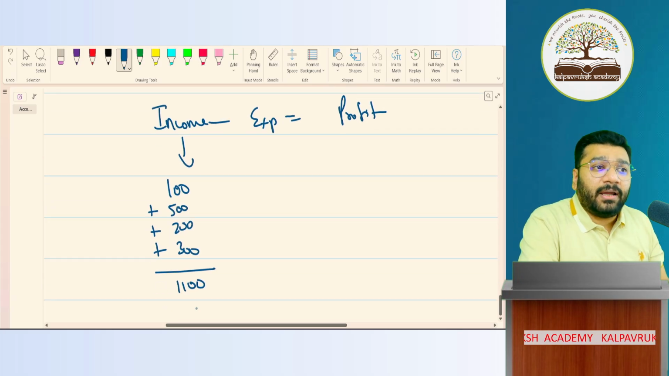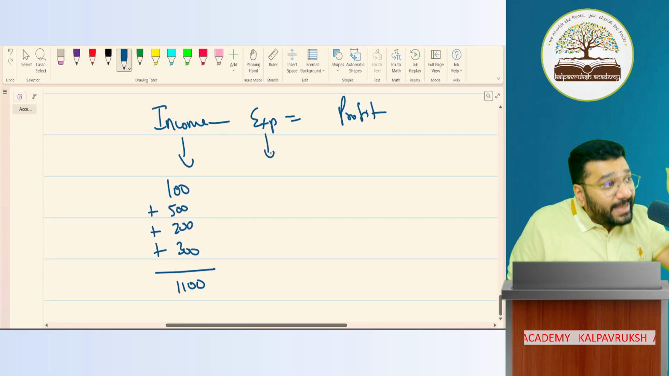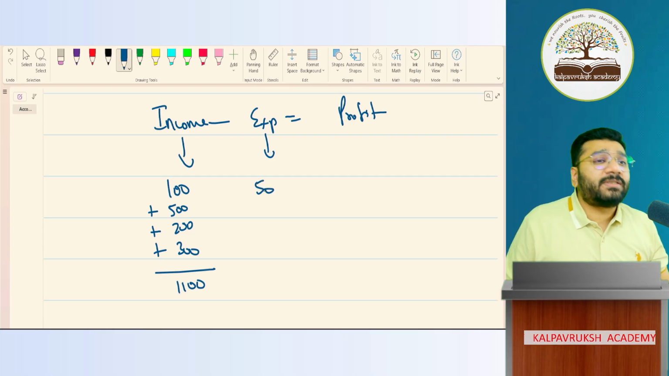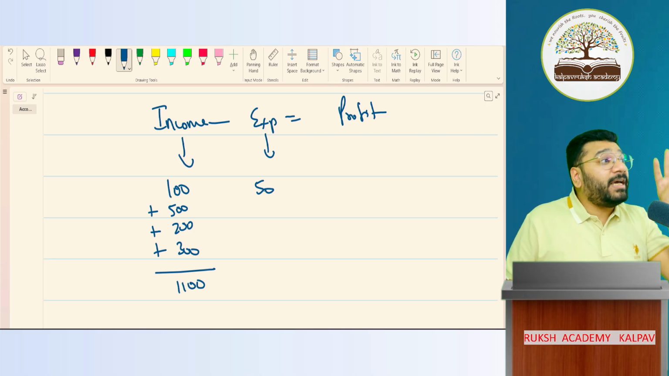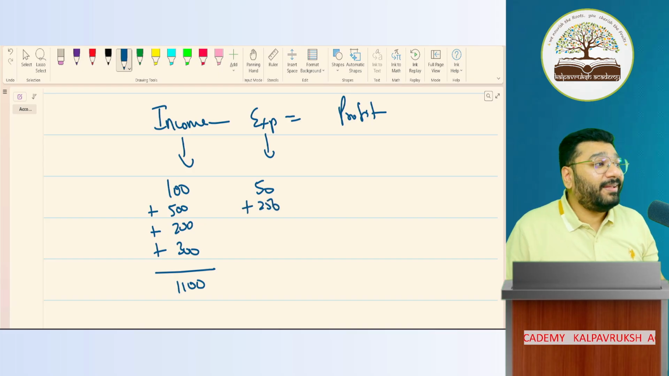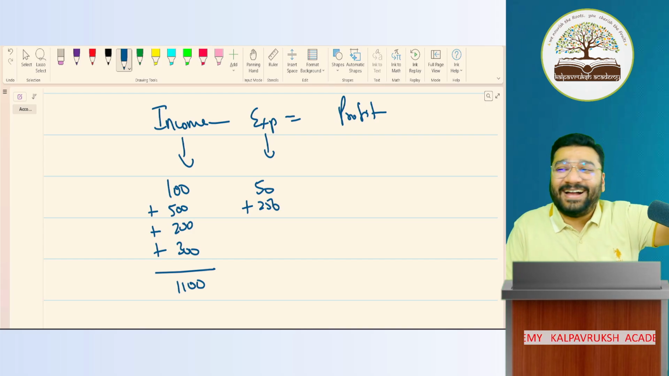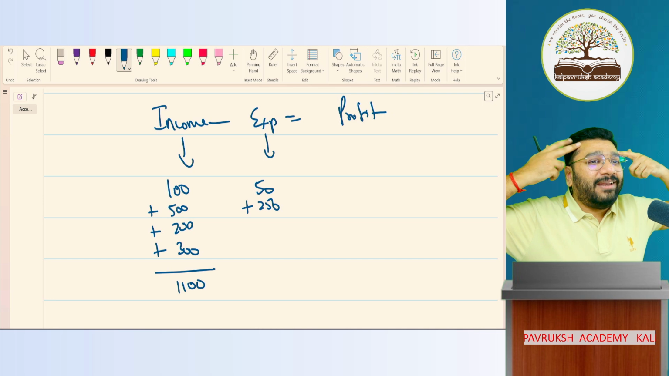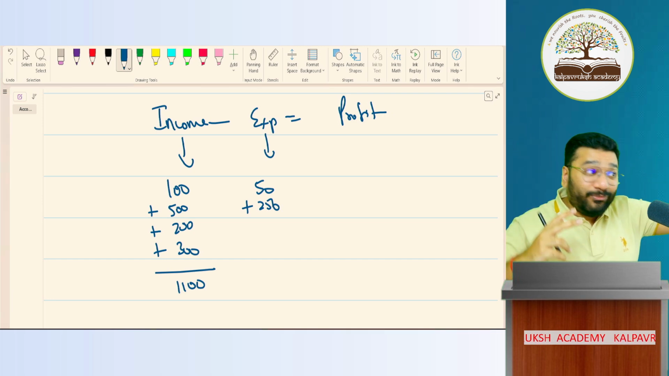1,100. Correct? Okay. I also did expenditure. My first expenditure is 50 rupees. Second expenditure, 250. Add or minus? Add 250. Now you got confused. No, this is what I was talking about. When you go with the game of plus and minus, people get confused. Where to add, where to minus. Now confusion has just started.